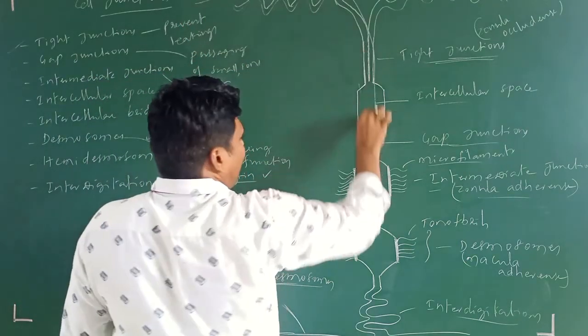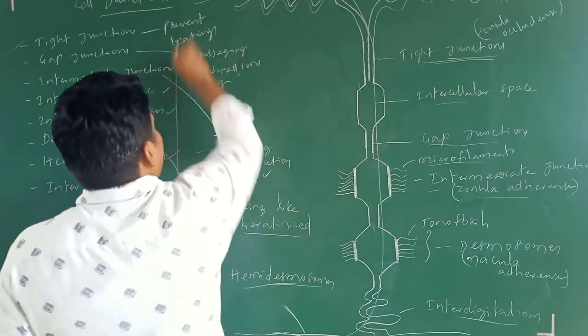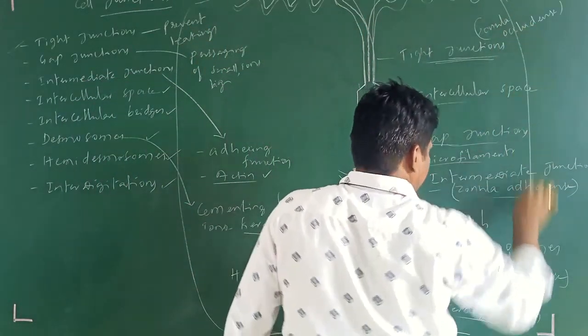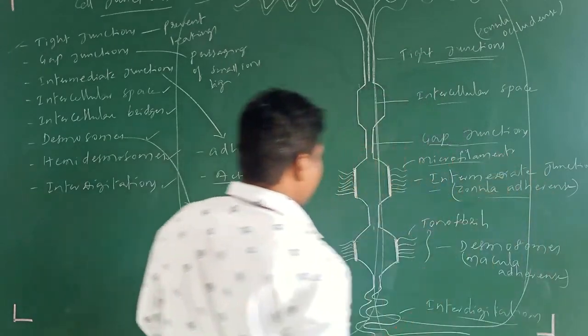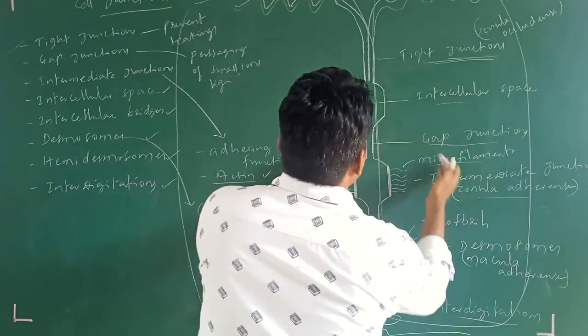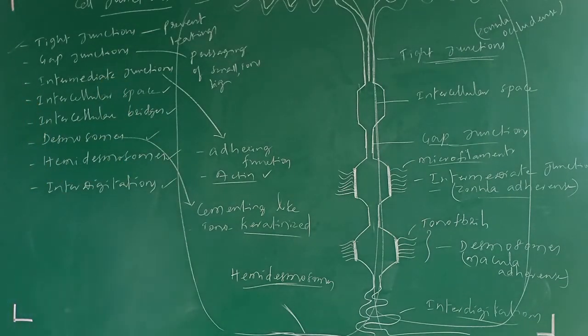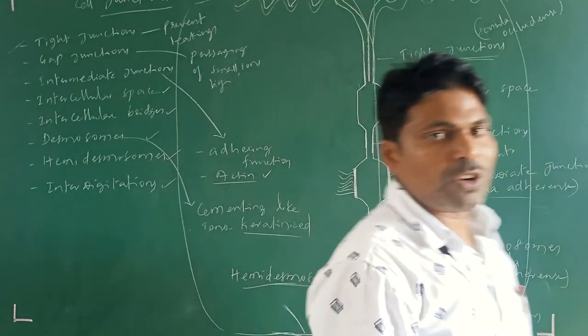So this is one entire epithelial cell. This is another epithelial cell. In between the two epithelial cells, these cell junctions are going to be present. These are the junctions which are going to be present.